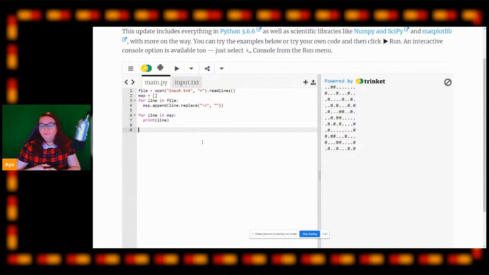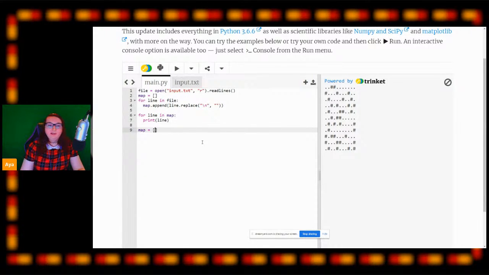Now I'm going to do this with what's called some list comprehension, which again is one of my favorite tools in Python. And the first thing we're going to do is create a variable called map. And then we're going to open up our square brackets to create an array. And we're going to create a generator object using list comprehension.